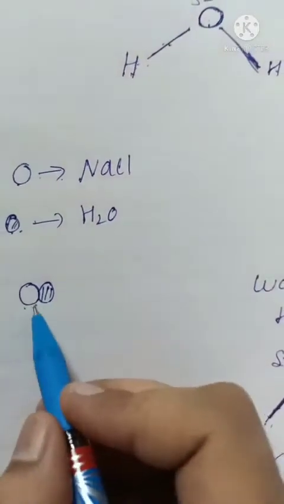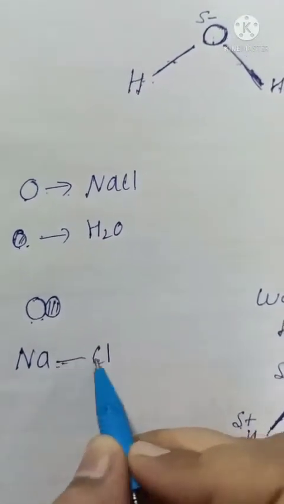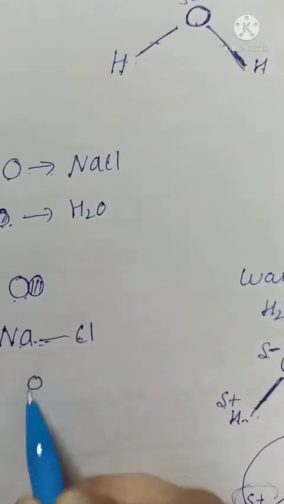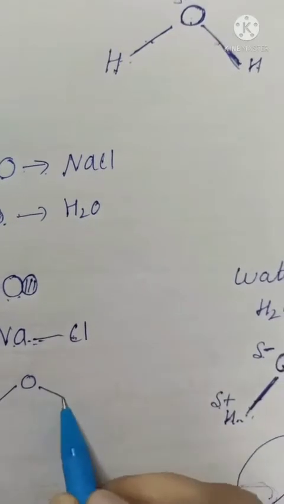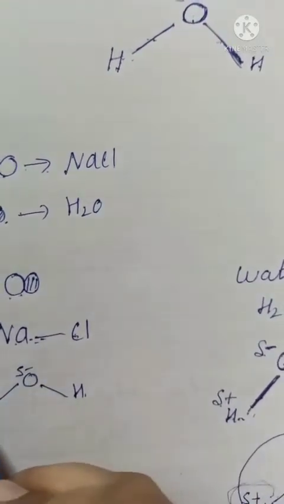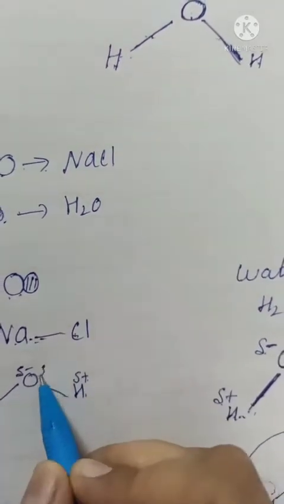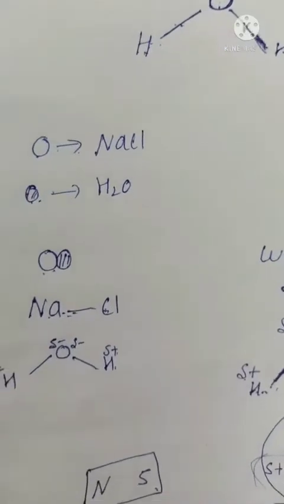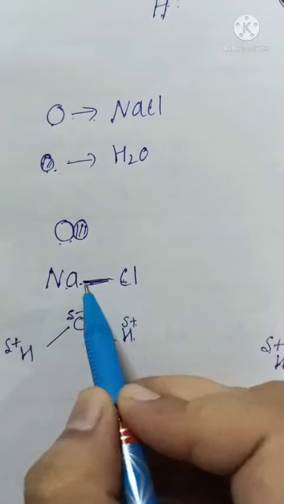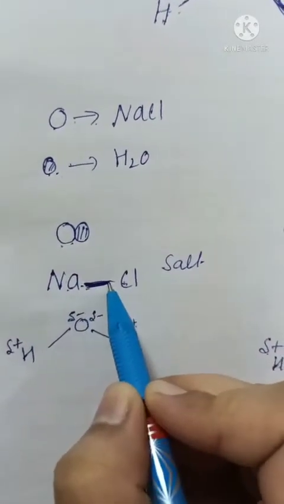See beta, this is a NaCl molecule. This is a force of attraction between two atoms, and this is a water molecule. Now here we have a partial negative and a partial positive charge. So what will happen over here? On NaCl also we have charge.